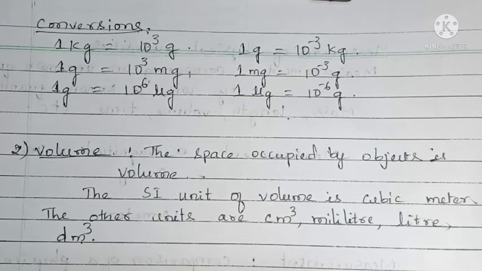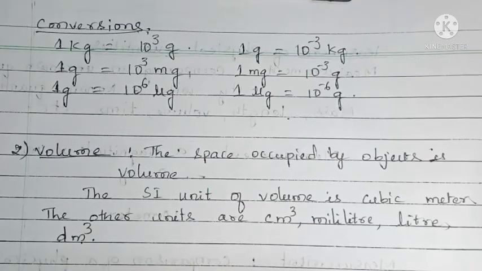Next, 1 gram equals 10 to the power of 6 microgram, or 1 microgram equals 10 to the power of minus 6 gram. Okay, this is about the conversion of mass.